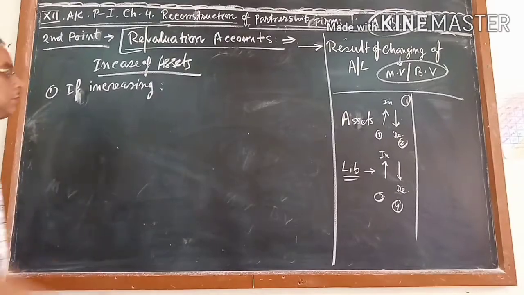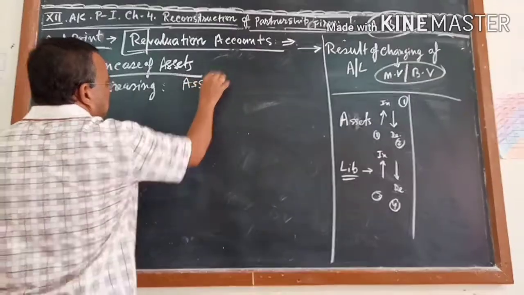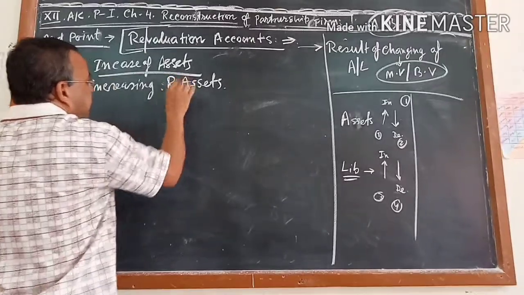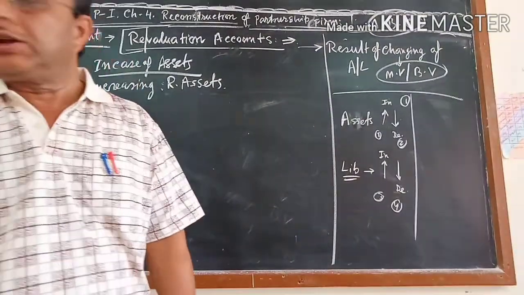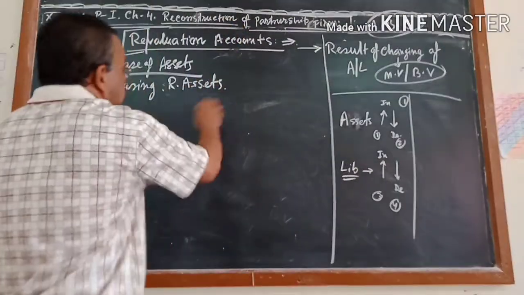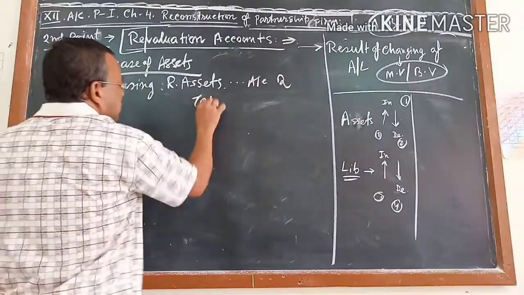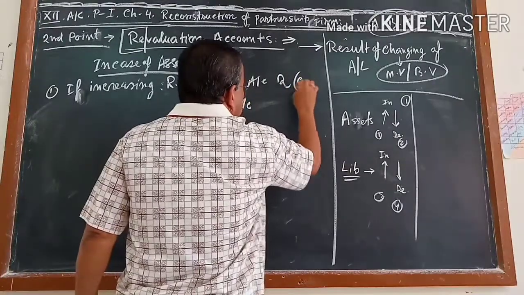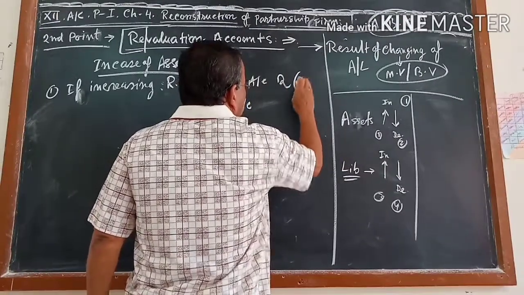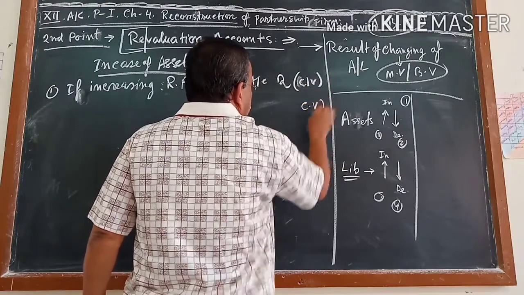If it is increasing, then what will you do? The assets account debit. Assets means the respective asset. If machines, the machines account debit. If furniture, then the furniture account debit. Assets account debit to revaluation. What will you write here?